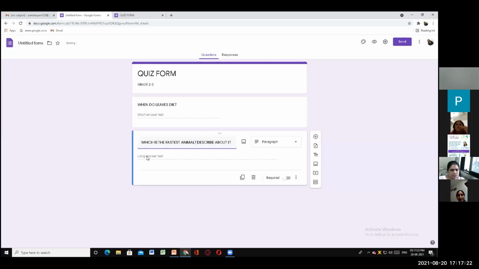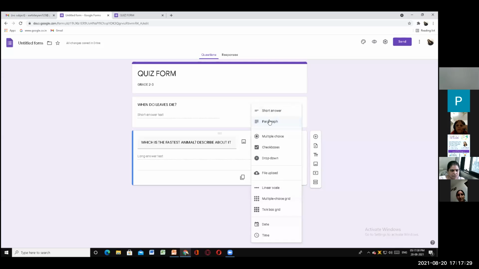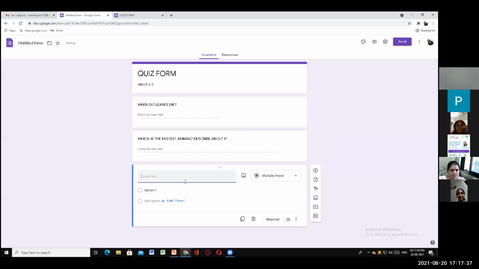So it will be your paragraph answer also. Now next, we have learned about short answer. We have learned about paragraph. We are doing multiple choice now. So next question. When you add, then only it will come to the third question. So we will take it as a multiple choice.